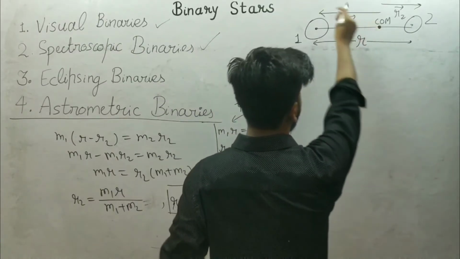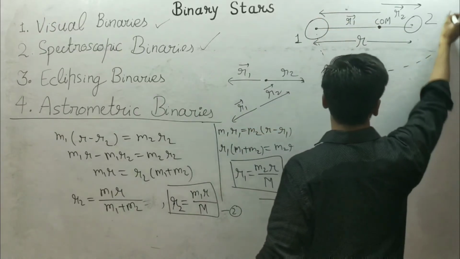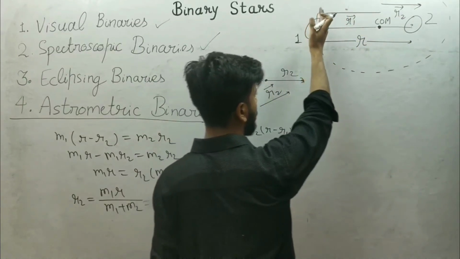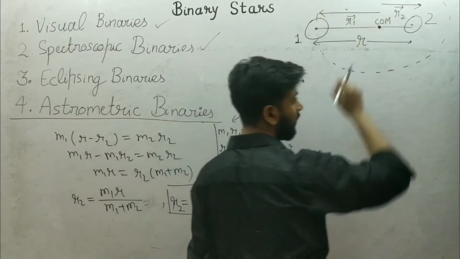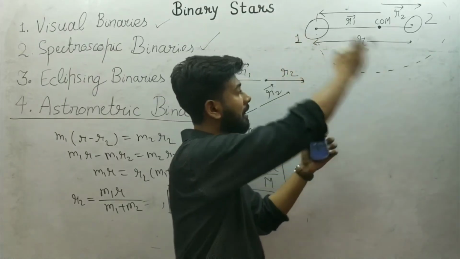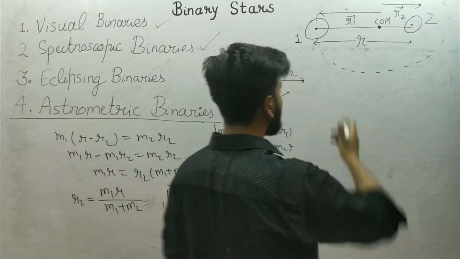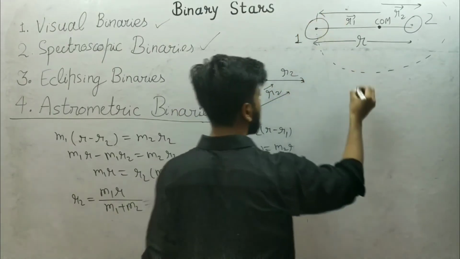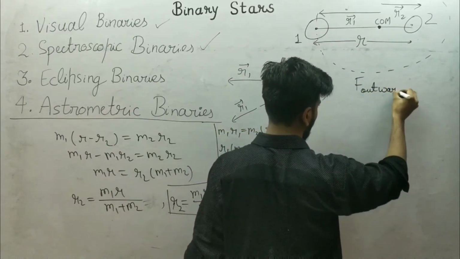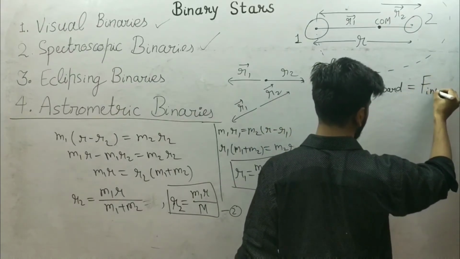Let's say star 1 is revolving like this, so it must experience some force outward and some force inward, and both forces are balanced so that it can orbit in a stable orbit. Let's assume the orbit is circular. So I can say that the total outward force must be equal to the total inward force.